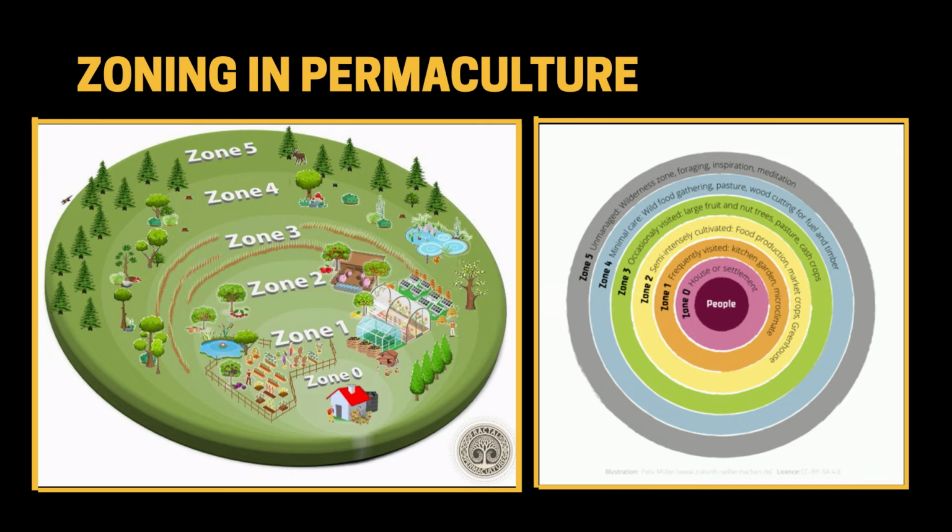Zone 4, a semi-wild area. This zone is mainly used for forage and collecting wild food, as well as production of timber for construction or firewood. Zone 5, a wilderness area. There is no human intervention in Zone 5, apart from observing of natural ecosystems and cycles. Throughout this zone, we build up a natural reserve of bacteria, molds, and insects that can aid the zones above it. Permaculture can be applied practically anywhere and at any scale, but is best suited on small-scale homestead situations.